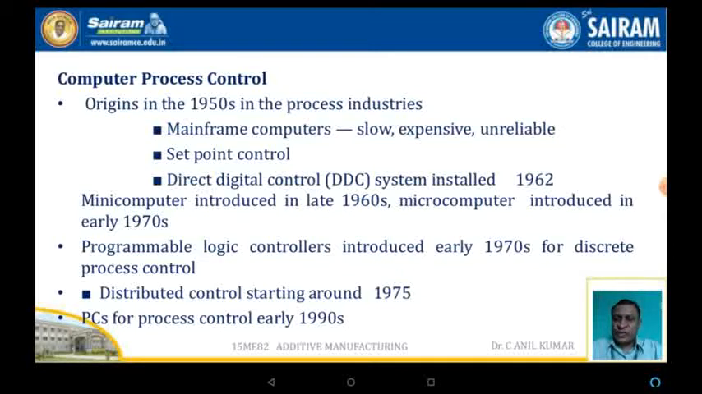Minicomputers were introduced in the 1960s and microcomputers in the 1970s. Programmable logic controllers were introduced somewhere in the 1970s. Distributed control systems, or digital systems, started in the year 1975. PCs in process control systems came in the early 1990s.